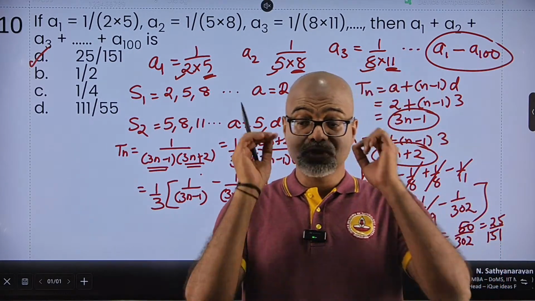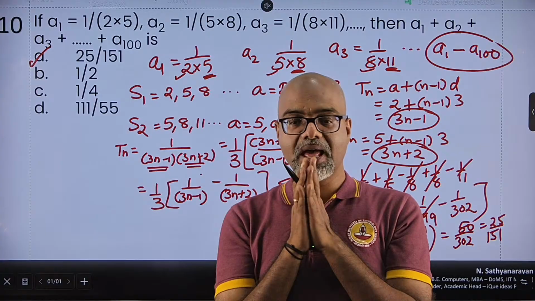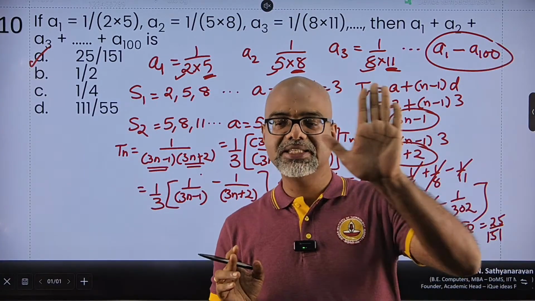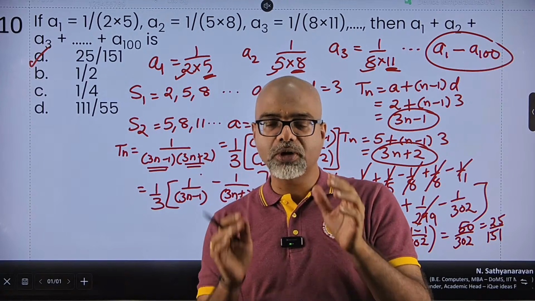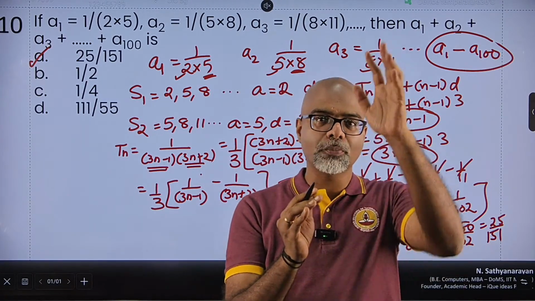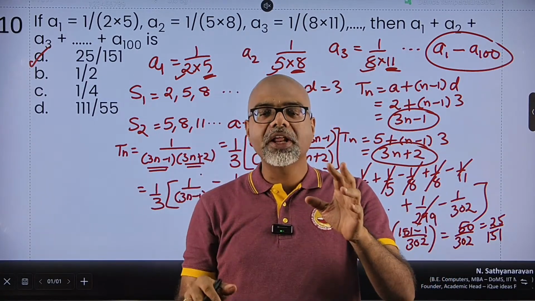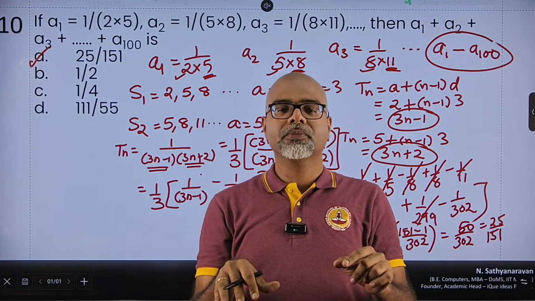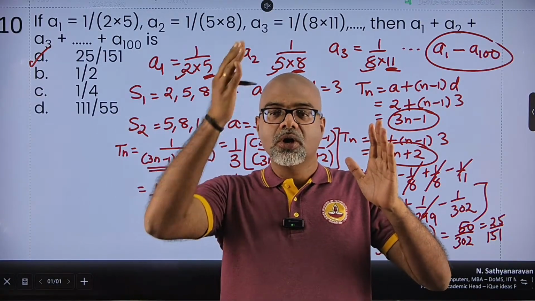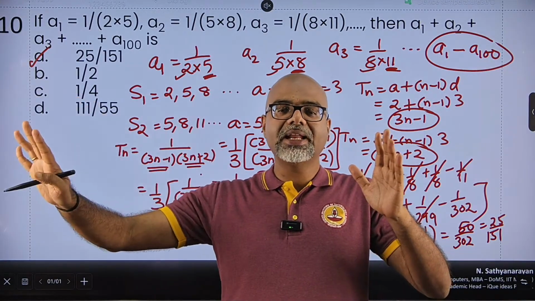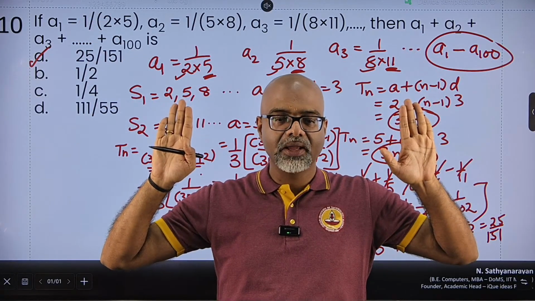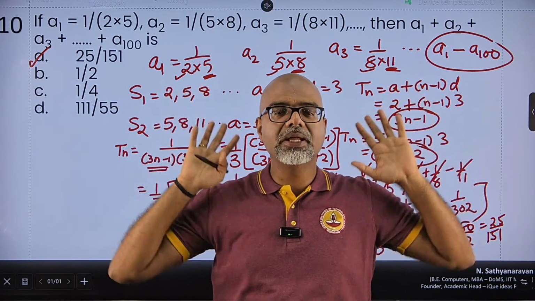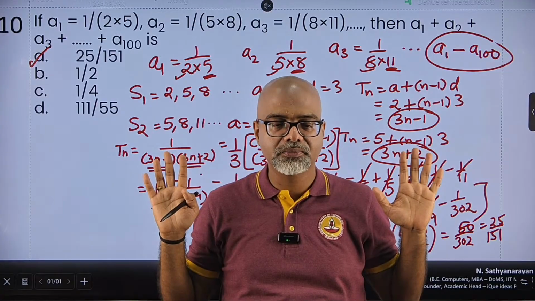So this is one of those classic examples where you have to understand when the series is going, definitely you will be able to split it. You can represent each term as 1 upon x plus 1 upon y or 1 upon x minus 1 upon y. So when you add all those terms, all the terms in the middle will get cancelled out. The first and the last will be the last man standing. And then it will be a question of simply calculating the value of that fraction.